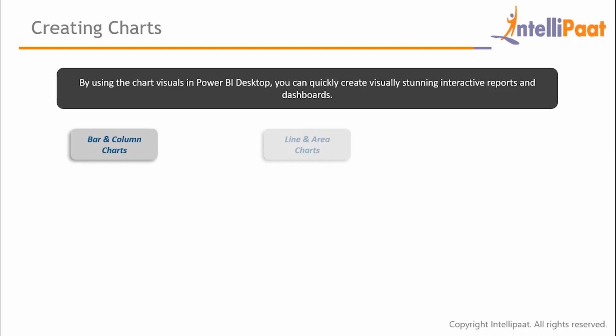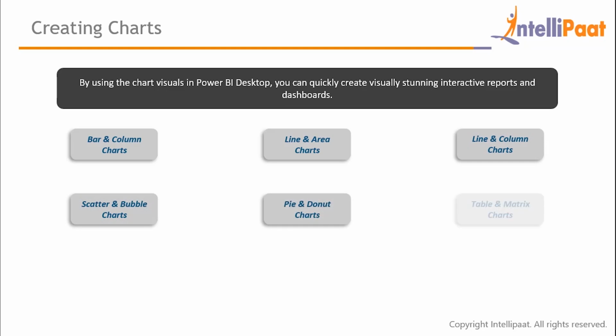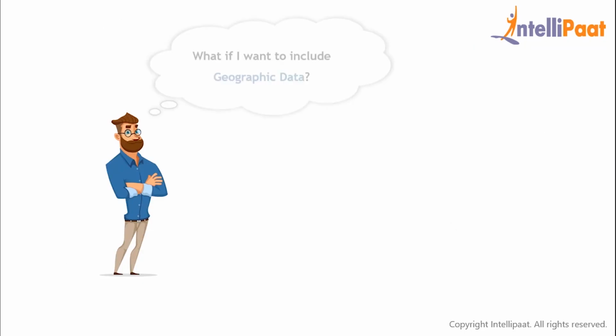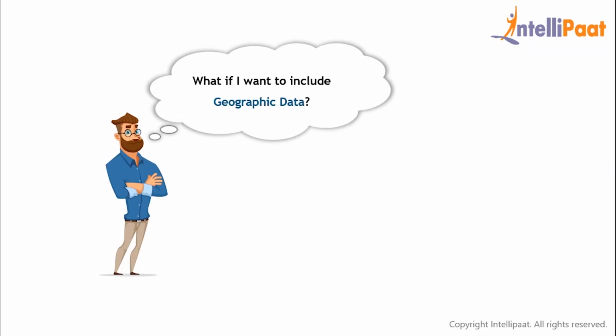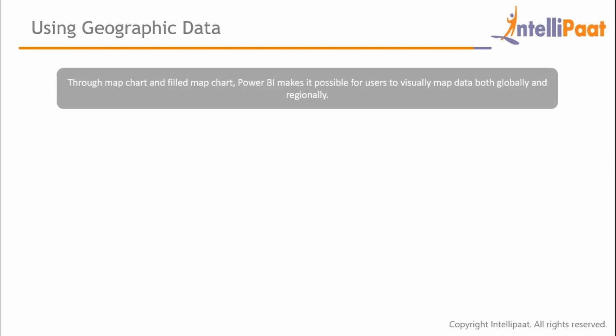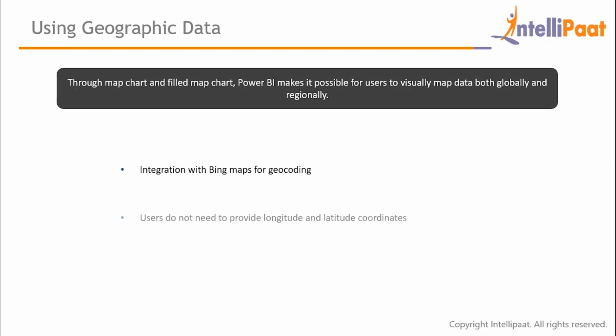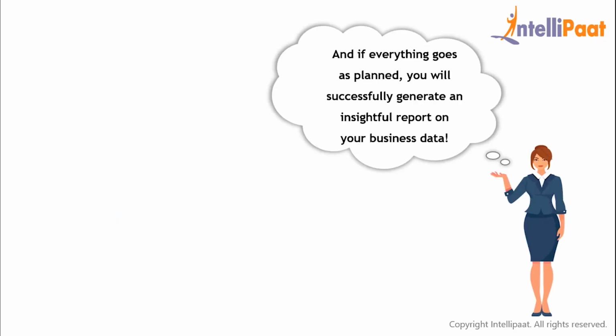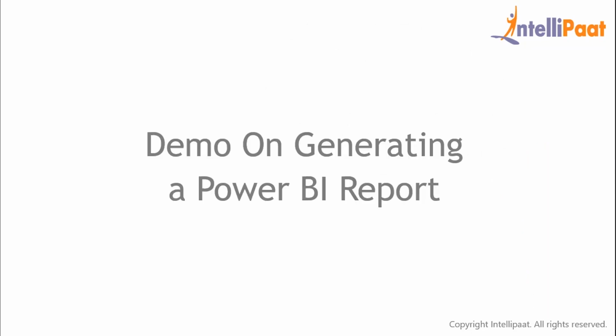These include bar and column charts, line and area charts, line and column, scatter and bubble, pie and donut, table and matrix, tree maps, R visuals, and other charts. What's more surprising is that geographic data can also be included, and this can be done through map charts. Bing Maps is integrated with Power BI to ensure that users do not need longitudinal and latitudinal coordinates to include geographic data in their datasets while creating reports. And if everything goes as planned, you will successfully generate an insightful report on your business data. Now I will show you how to generate a Power BI report.